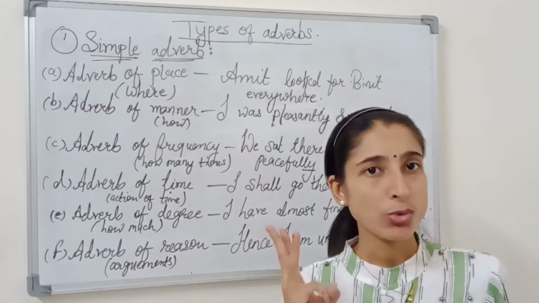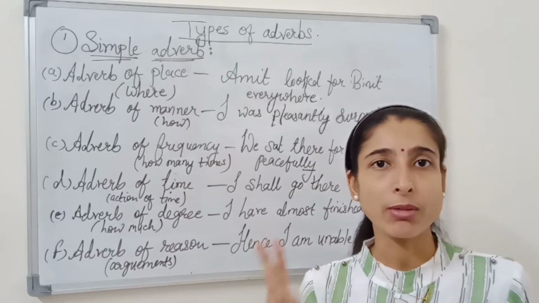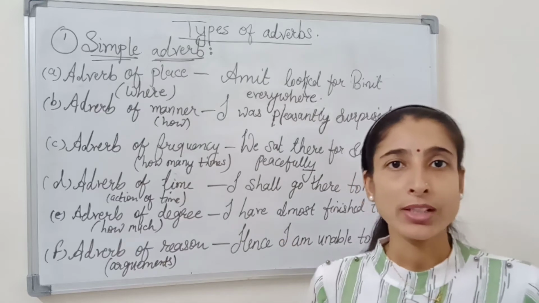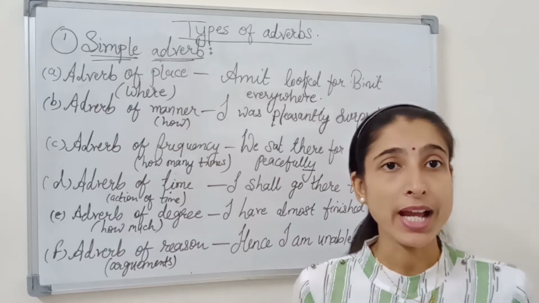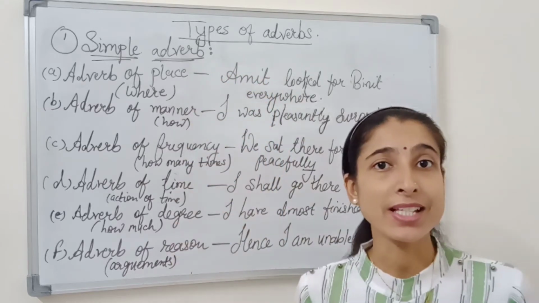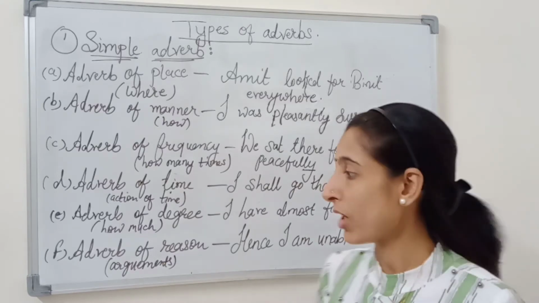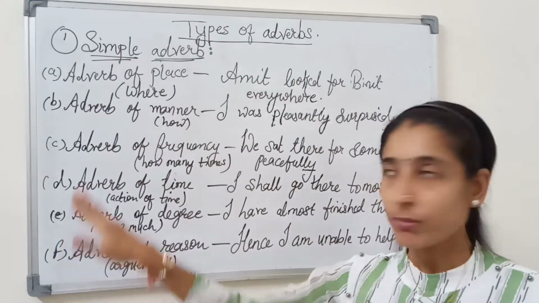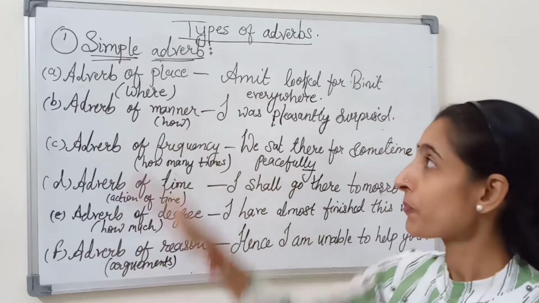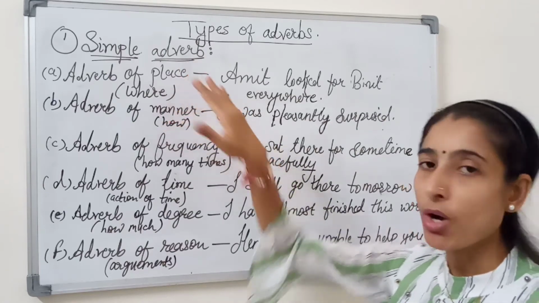There are basically three types of adverbs. Number one is simple adverb, number two is interrogative adverb, and number three, the last one, is relative adverbs. So come and let's learn about the simple adverbs. Simple adverbs have subdivided parts, and how many are there? Seven. You can see I have written six simple adverbs, and the last one I will write after this. So let's learn about the first simple adverb, and that is adverb of place.